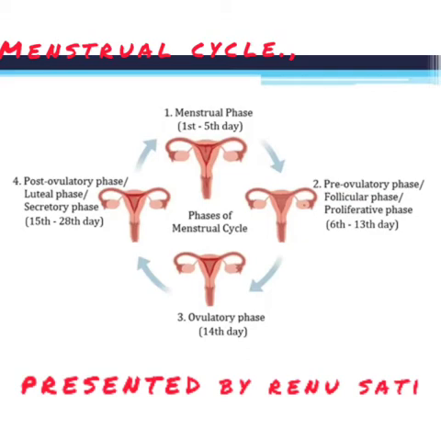The third phase is known as the ovulatory phase, where the ovulation process takes place and the ovum is released from the ovary, which is caught by the infundibulum of the fallopian tube, and now it is ready for the process of fertilization. This is generally on the 14th day, but you cannot fix the day. 14 to 17 days are the most probable days for ovulation.